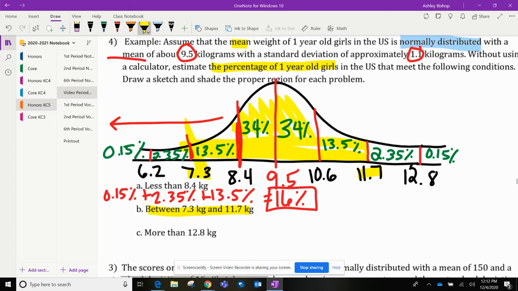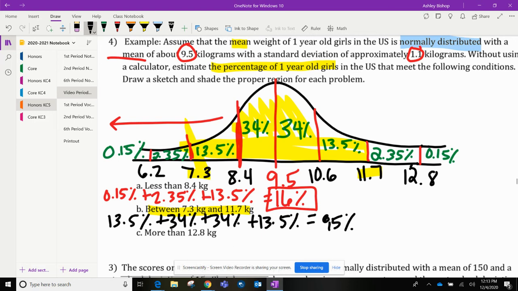So I can add those percentages up. I'm going to add 13.5% plus 34% plus 34% plus 13.5%. And that will give me a total of 95%.